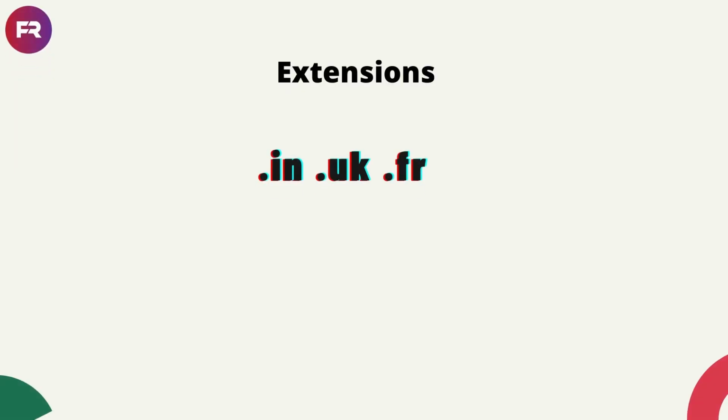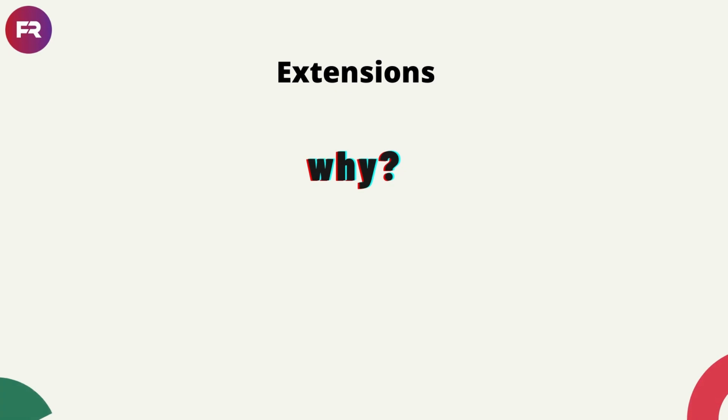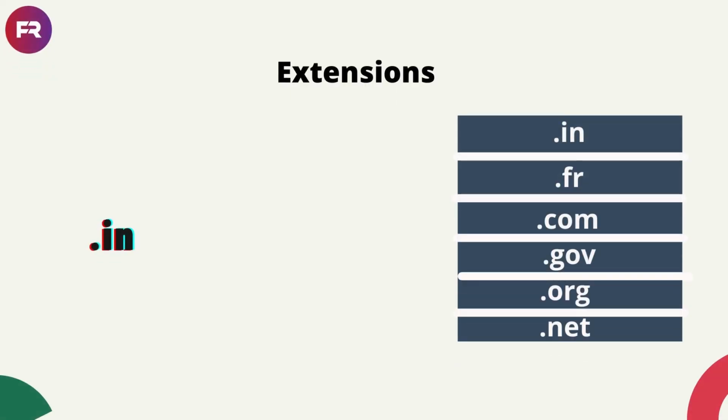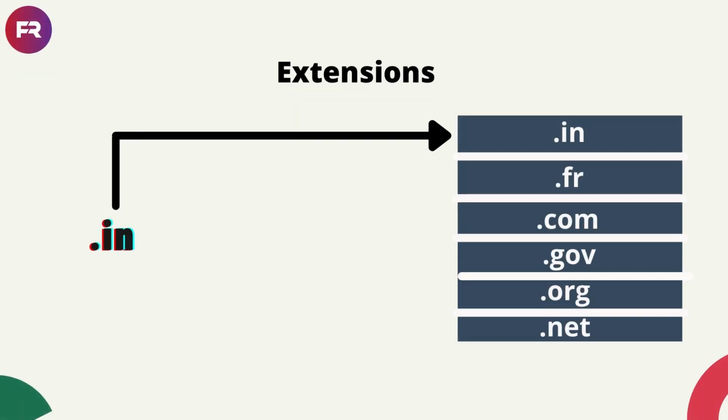We also have extensions like .in, .uk, .fr and many more like this. These are short forms of country names. The websites which are ending with .in represent Indian websites, .uk represents United Kingdom or England websites, .fr represents French websites. Why we use these extensions? We use them because it takes less time to get response from the server to user request of that website. Suppose if you are searching any .in website, the DNS server will search only websites which are ending with .in, so that the response will be faster from the server.